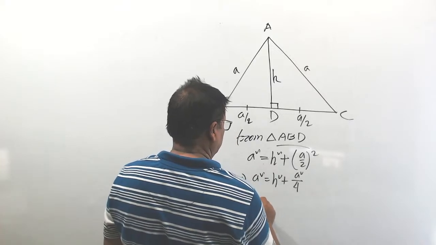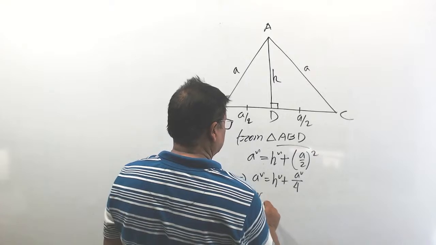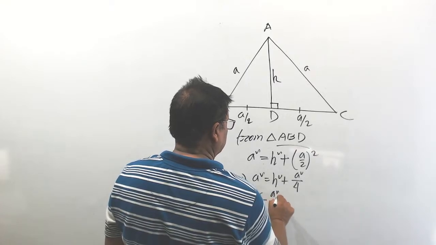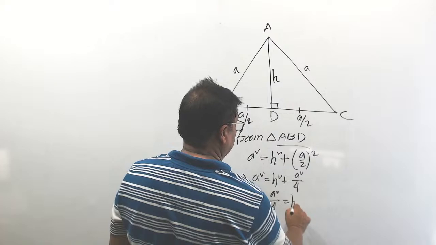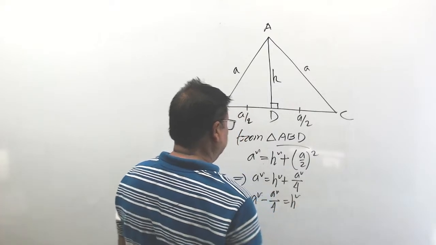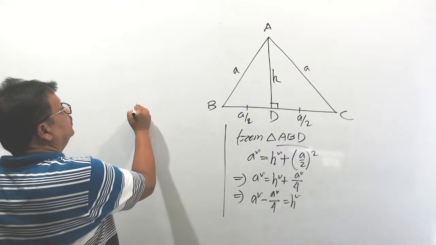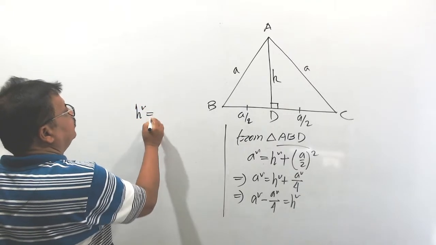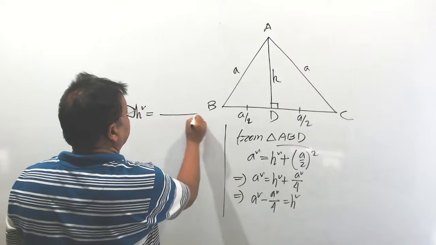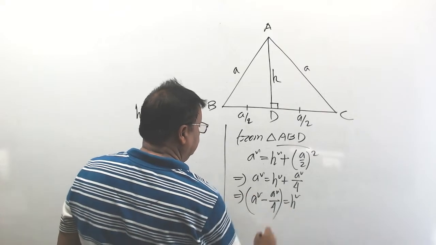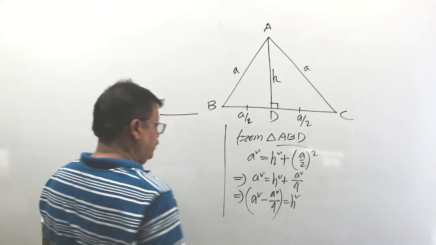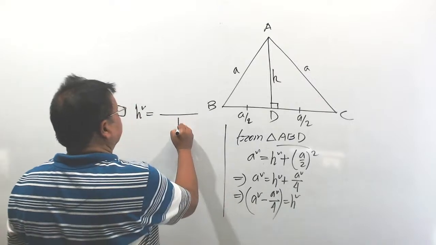So you do one thing: a square minus a square by 4 is equal to h square. I think you understood. Simplify. What is the LCM? The LCM will be 4.